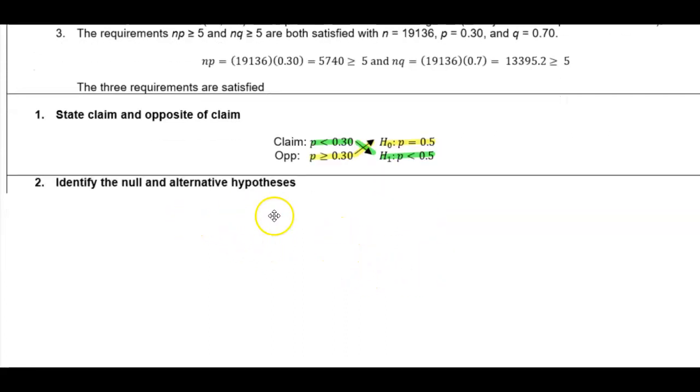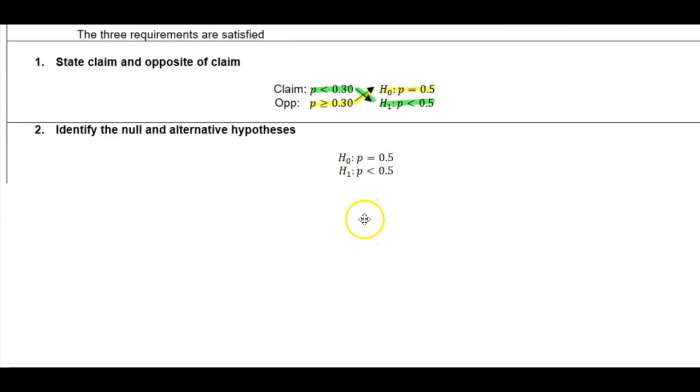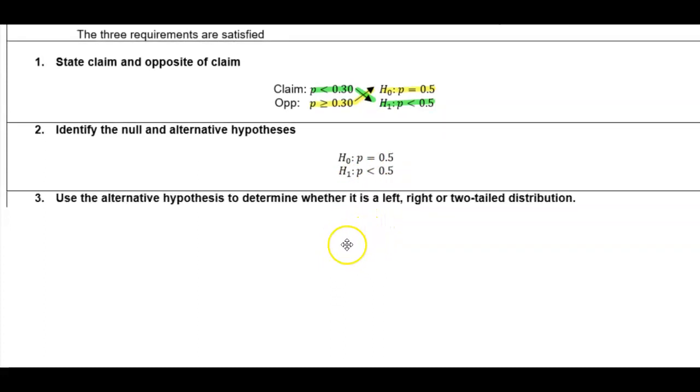Now we can identify the null and the alternative hypothesis. So again, the null is that p is equal to 0.30, and the alternative is that p is less than 0.30. Now in part 3, we want to use the alternative hypothesis to determine whether it is a left, right, or two-tailed distribution.